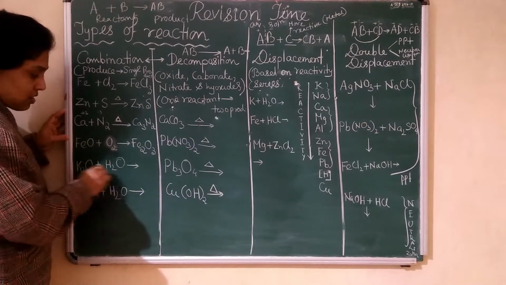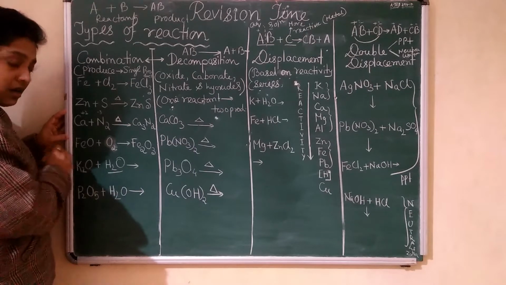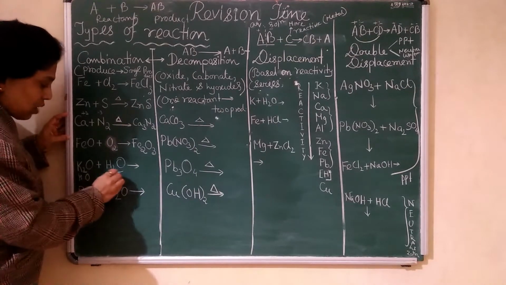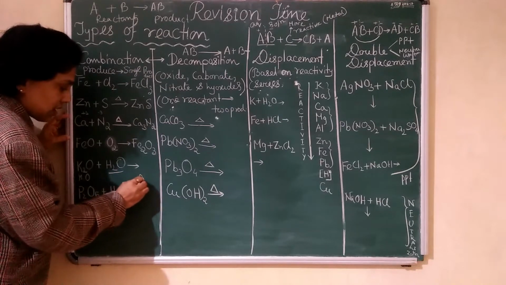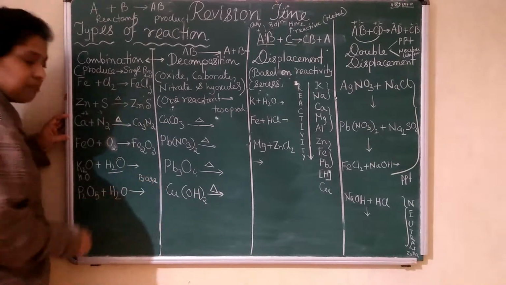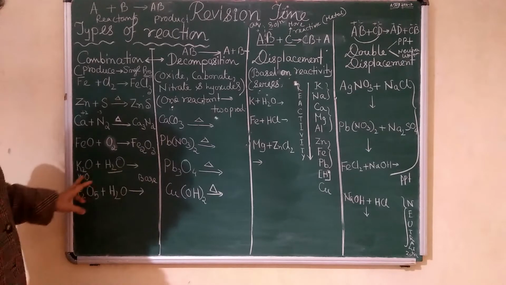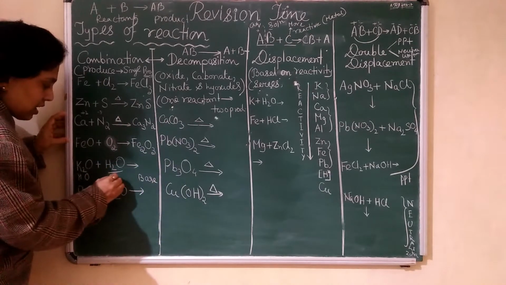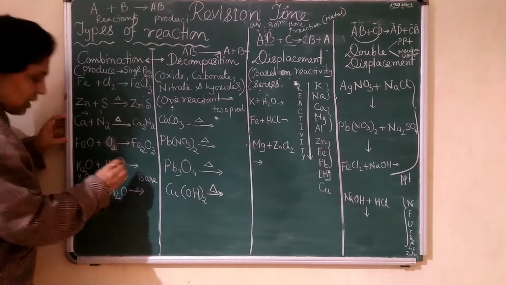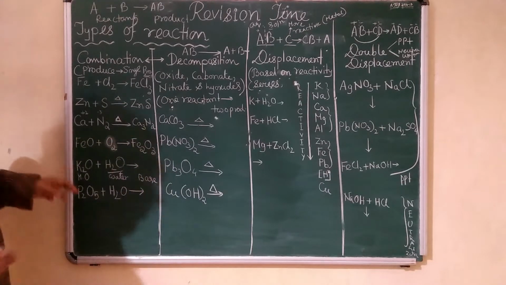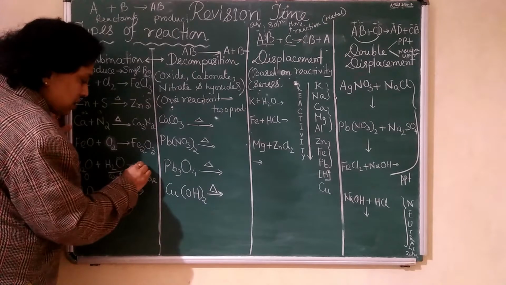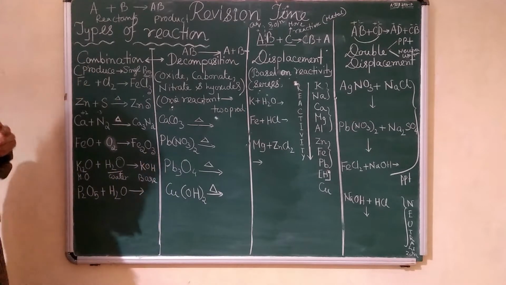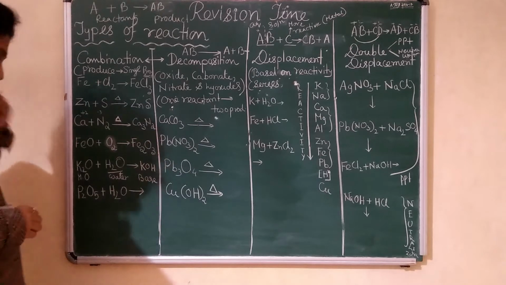Now this is also an oxide but reacting with water. Remember, when a metal oxide reacts with water, it will give you a certain base or alkali. So what can be the product? Metal oxide reacting with water gives you a base. Like that, in words you remember. So what will it be? It will be KOH. KOH is a base. Okay.